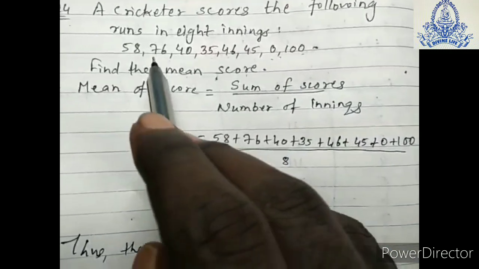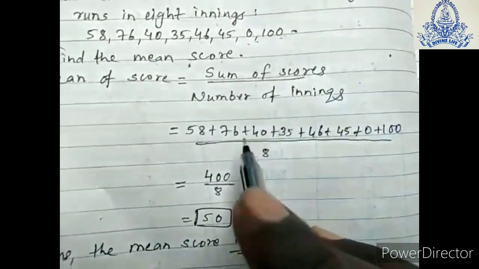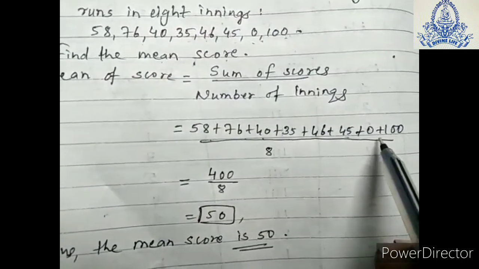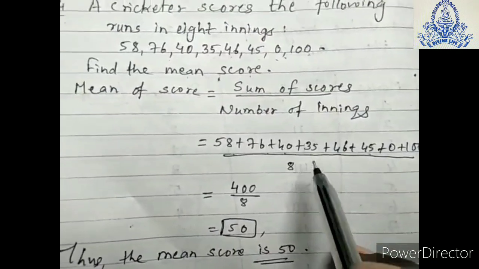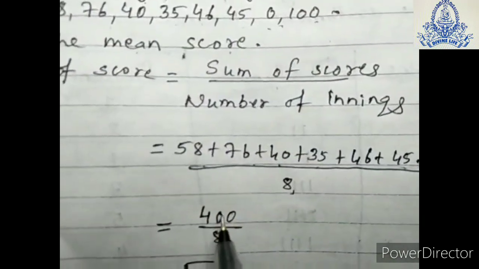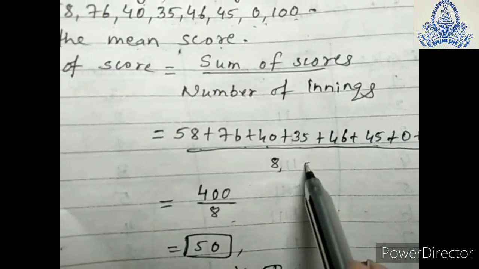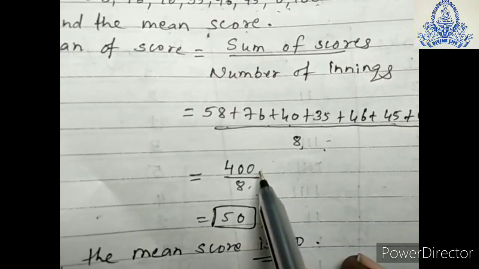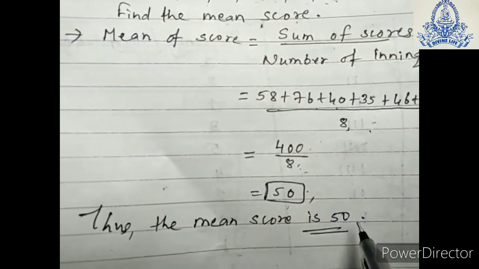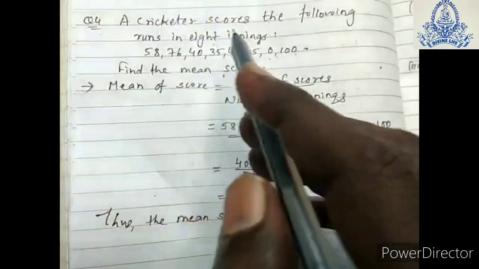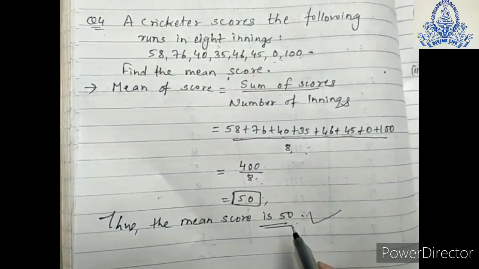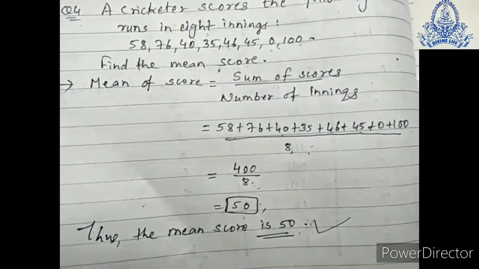For the sum of the observations, you have to add all the data given here: 58 plus 76 plus 40 plus 35 plus 46 plus 45 plus 0 plus 100, and divide by the number of innings, that is 8 innings. So we will divide by 8. After adding all these numbers, we got 400 divided by 8. 400 upon 8, 8 fives are 40, that means 50 is your mean score. Thus the mean score is 50 in this observation. The cricketer played 8 innings with a mean score of 50 runs.